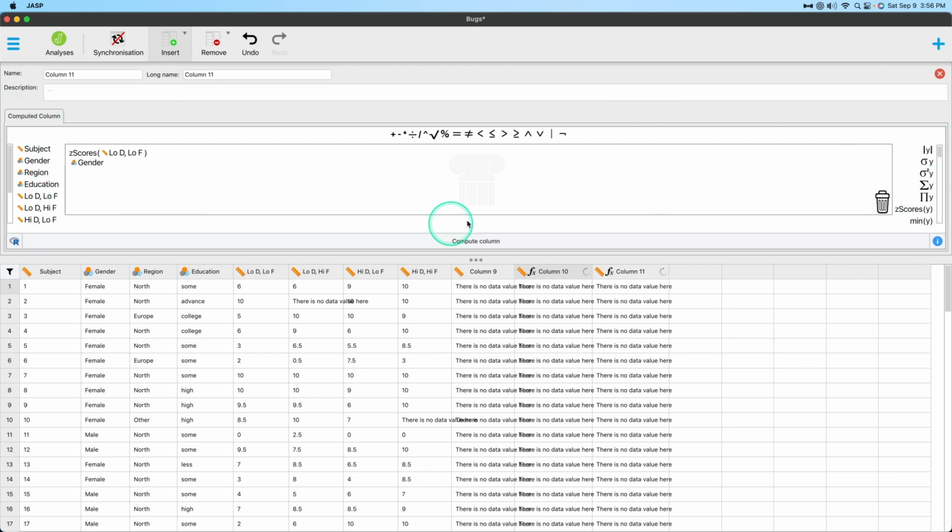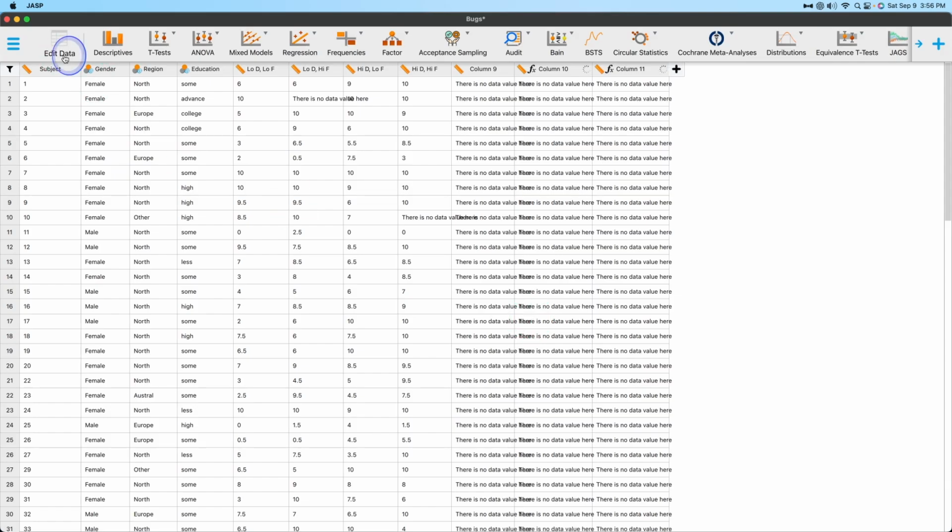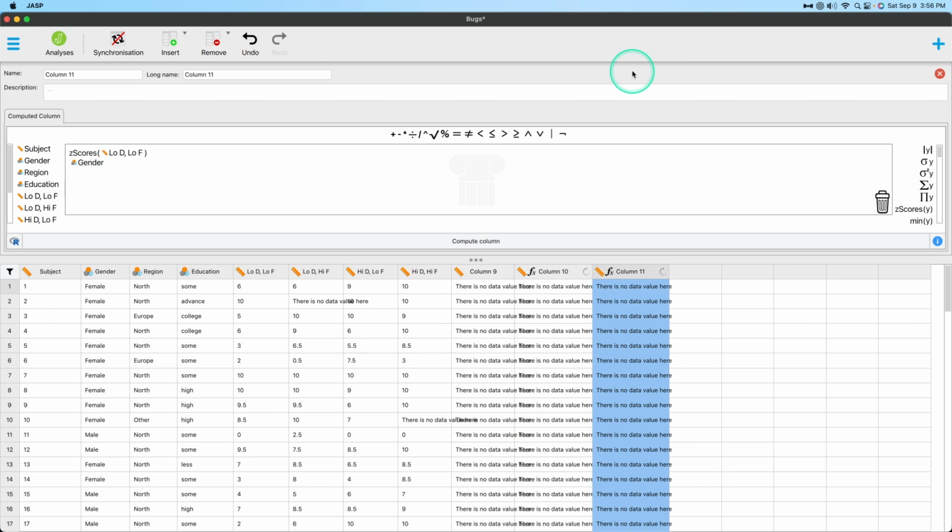I might end up updating my how-to-compute-variables-in-JASP videos, because this is kind of fun as part of the data editor, but also a function that it could do, because there was that plus button that you saw previously. If I go to analyses, there's a plus button here, and you can do the same thing. Create computed column, name, variable, close that. But if I go back to edit data, I just want to point out one more thing. If I double click on that, we can change the name here, but we can also have a long name for it, which I think is pretty cool. And then you can add a description for this data, and that could show up in your results.